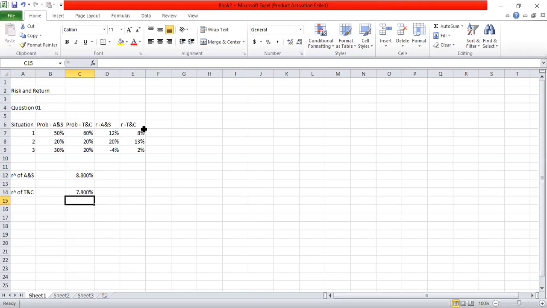Now I can calculate the standard deviations. Standard deviation, as you know, is the square root of variance. What I can do is, I will first calculate the standard deviation of A and S. So I need to put the situation probability for A and S. So I'll repeat these two pieces of information.